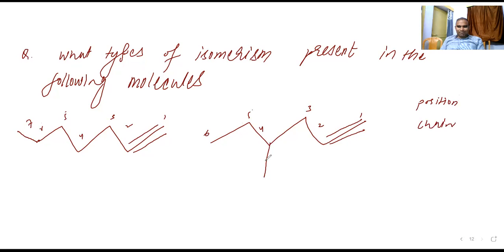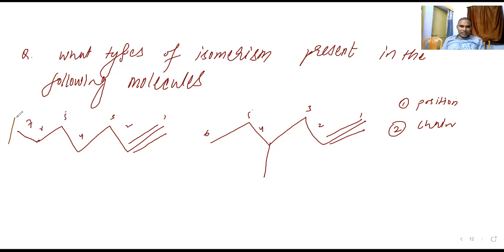So will it be position or chain isomerism? Position. Position means a difference in the position of the methyl group, but here there is no methyl group. So how can you say position? It will be chain isomerism.